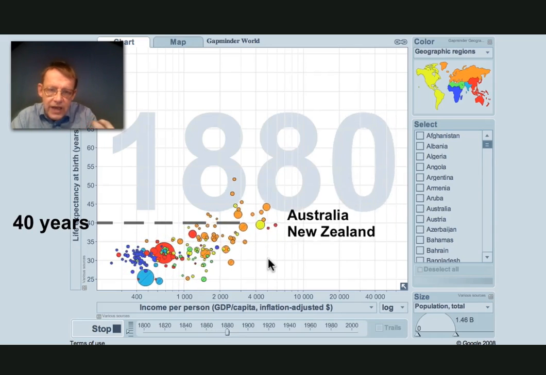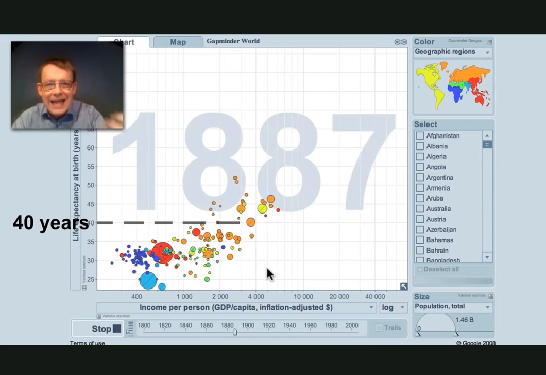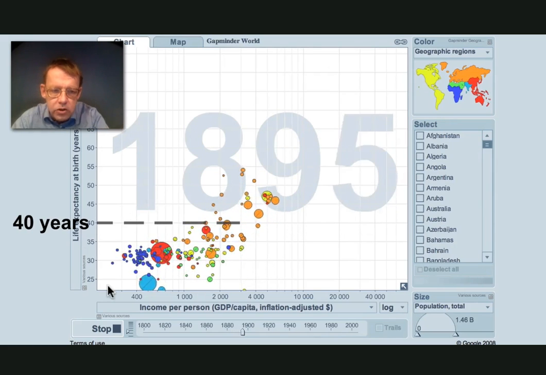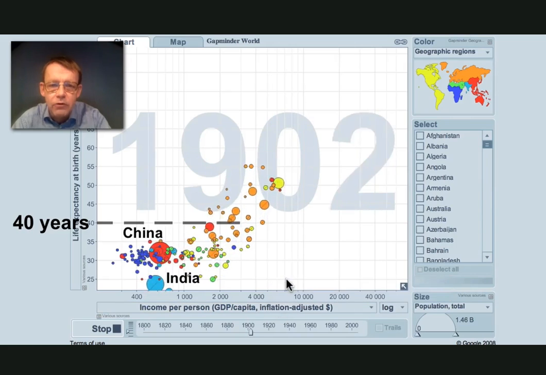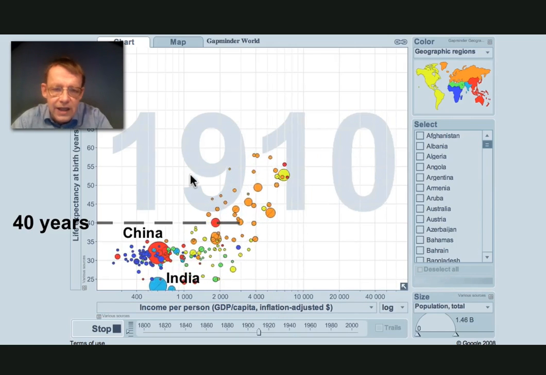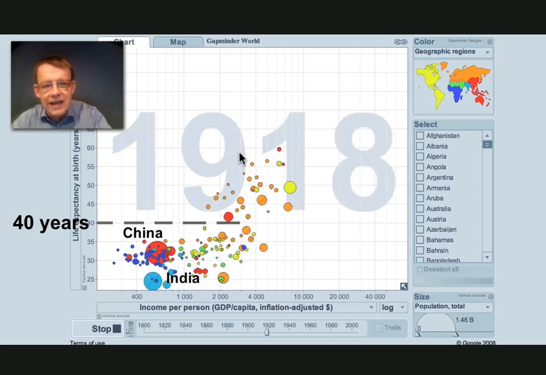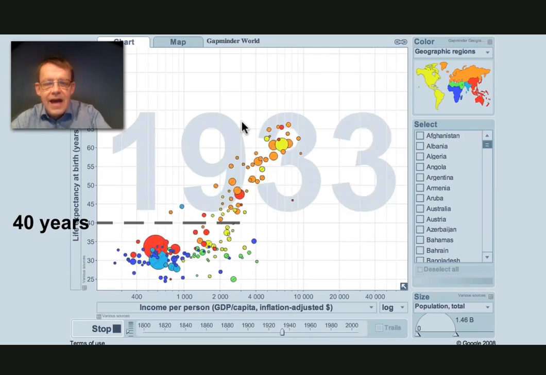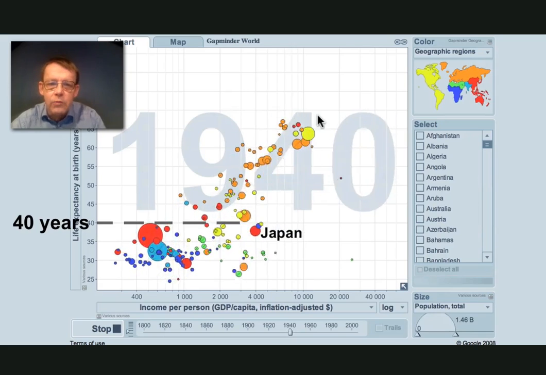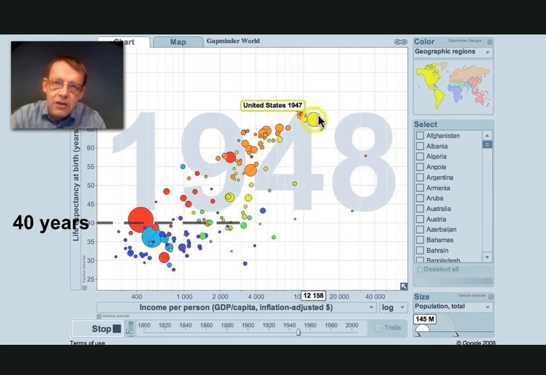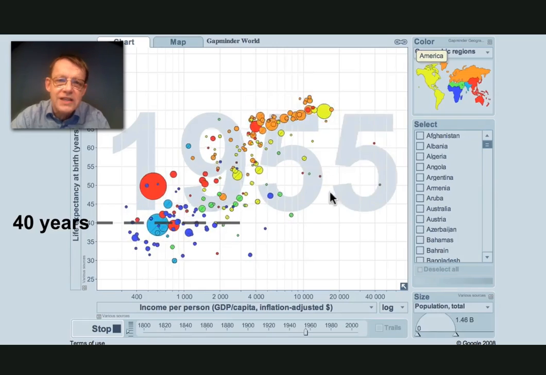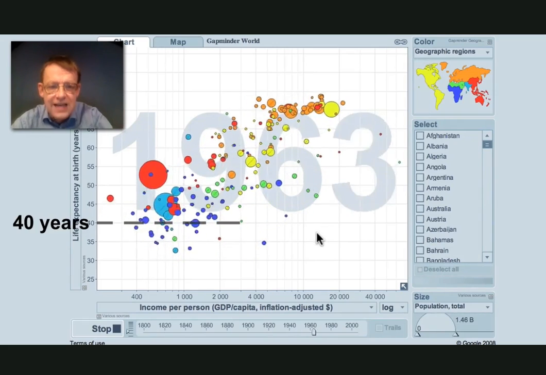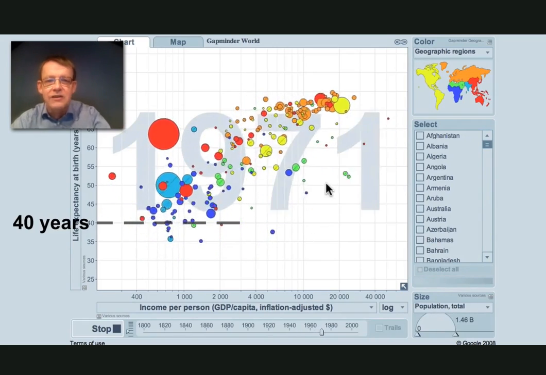And slowly health was getting better. And when we came to a situation about 100 years ago, most of the countries of the world had not improved much. It was only this part of the world that was getting richer and eventually healthier and healthier. And between the First and the Second World War, you can see that the difference between the richest and the poorest in the world is just increasing.